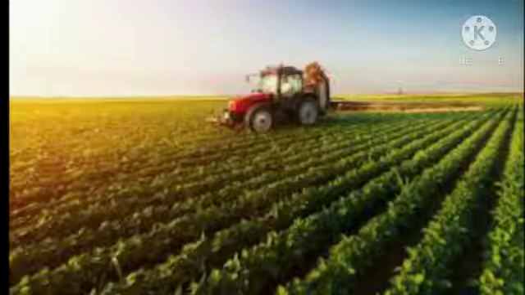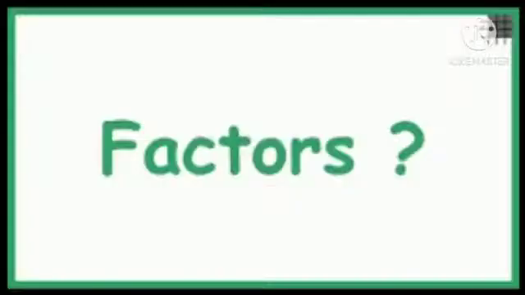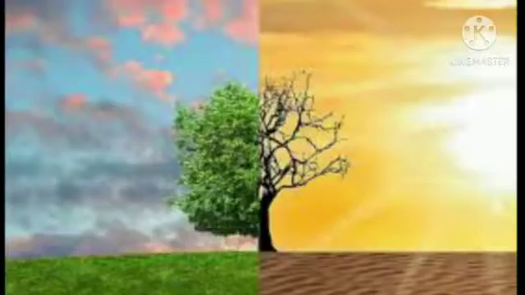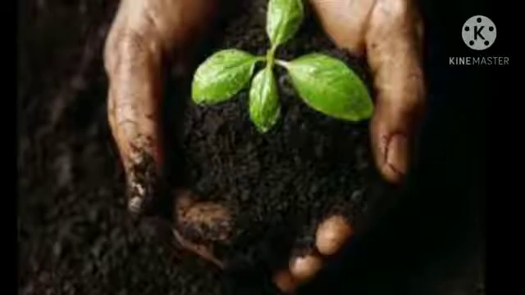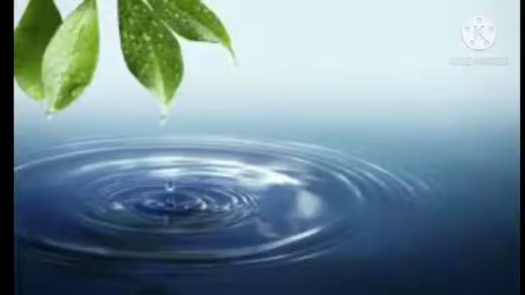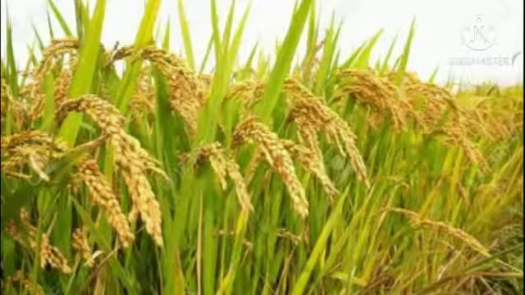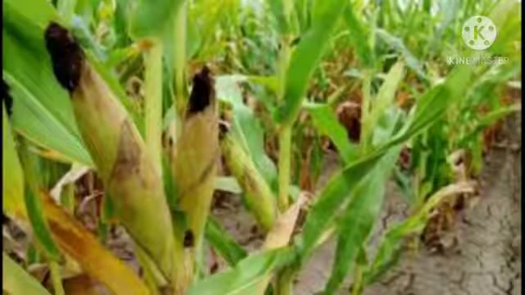For agriculture, we require various factors such as climate, soil, availability of water that affects the growth of crops. Different regions of Maharashtra get different amounts of rainfall, and as a result there is a variety in the crops grown in Maharashtra.